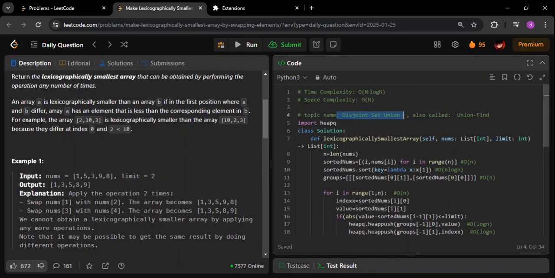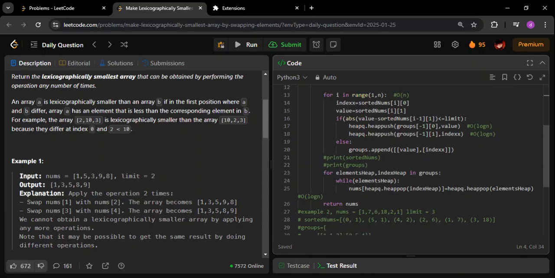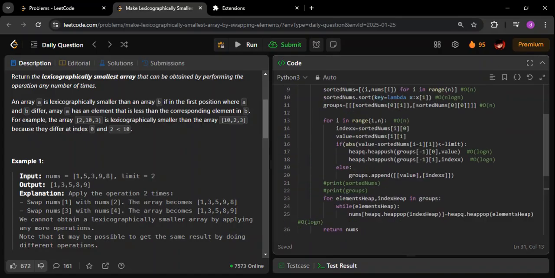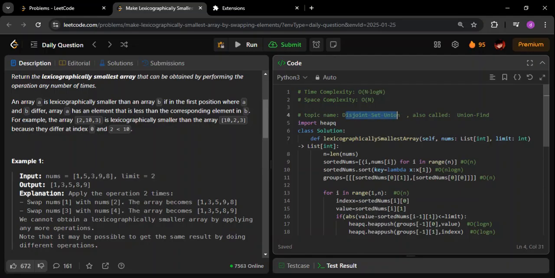So what we are doing, we are basically trying to find sets which are going to have the same property. That is, we are trying to keep elements in a single set which are behaving in a similar way. This is like a set, and if you take the union of all these sets, you are going to get a disjoint set union. That is the basic idea behind them.